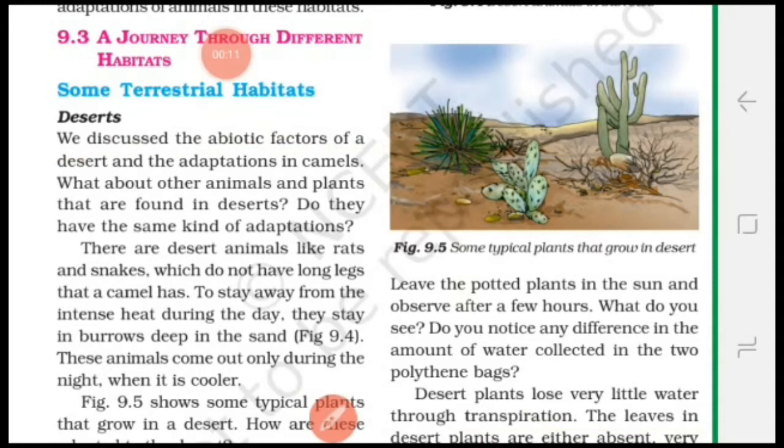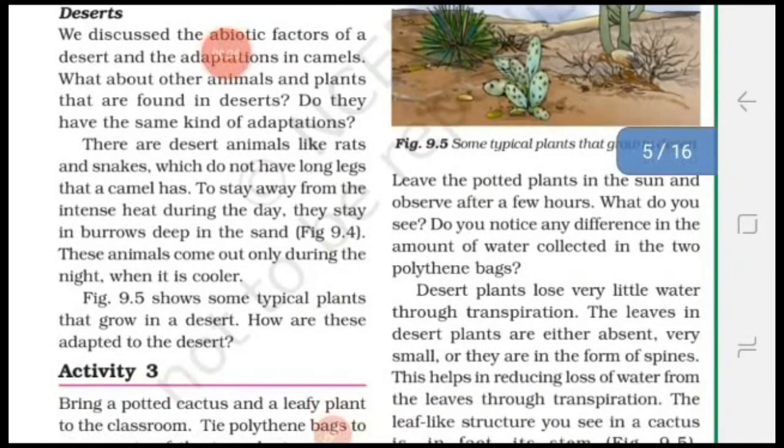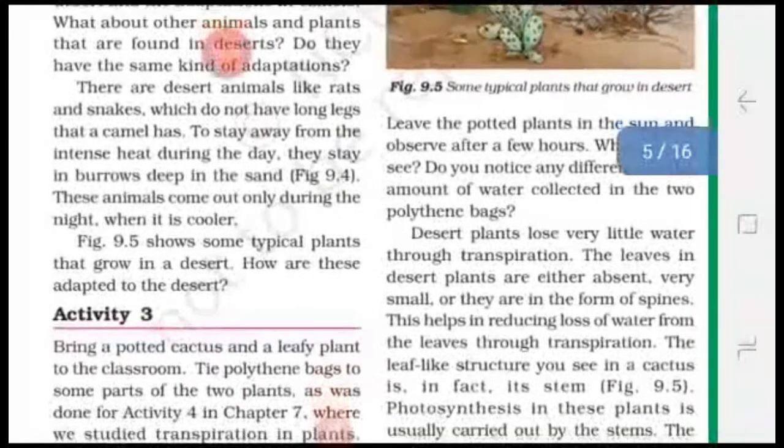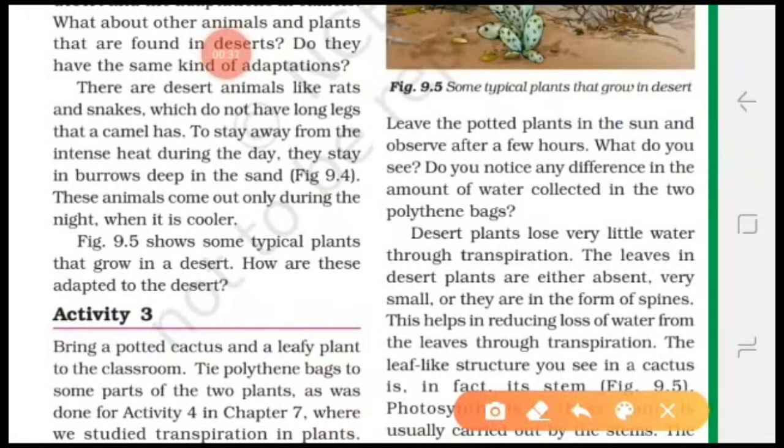Students, you know that deserts receive less rainfall and it is very hot in the daytime and cold in the night. Camels are found in desert because so many features are found in their bodies, so they survive in the desert. But what about other animals and plants? How do they survive? What special features are present in their body? Let us study about it.